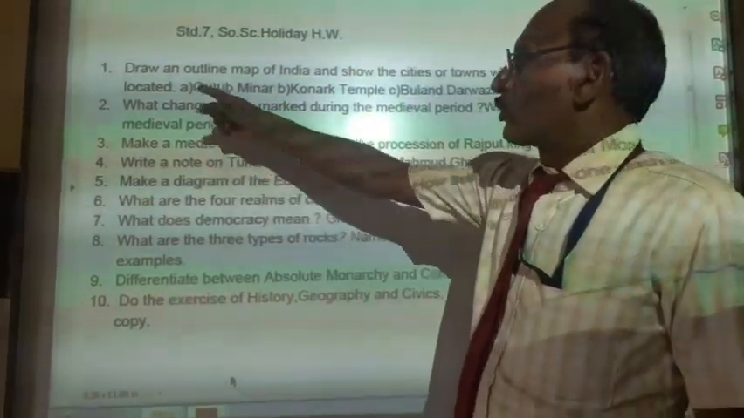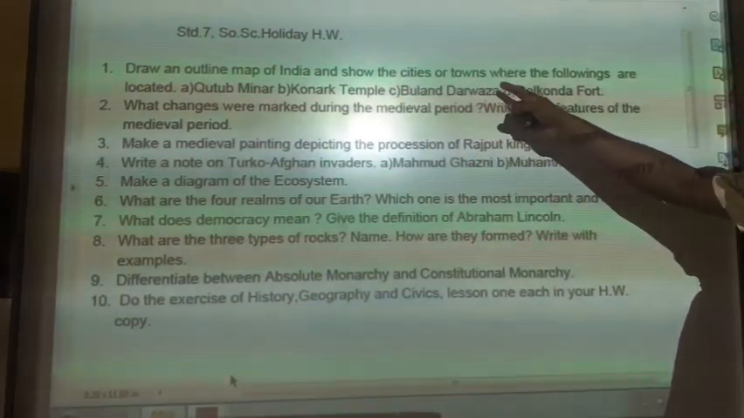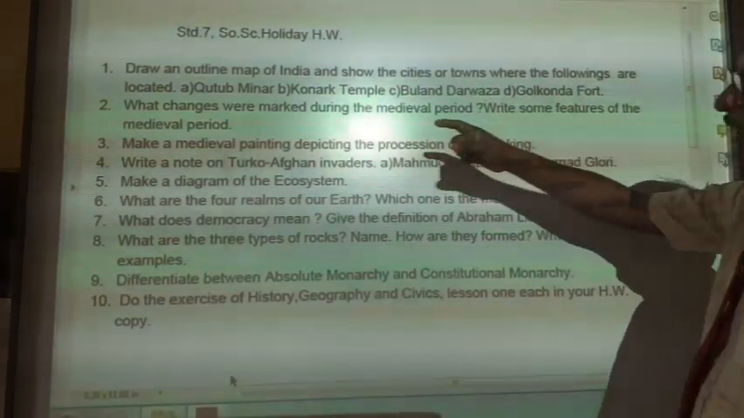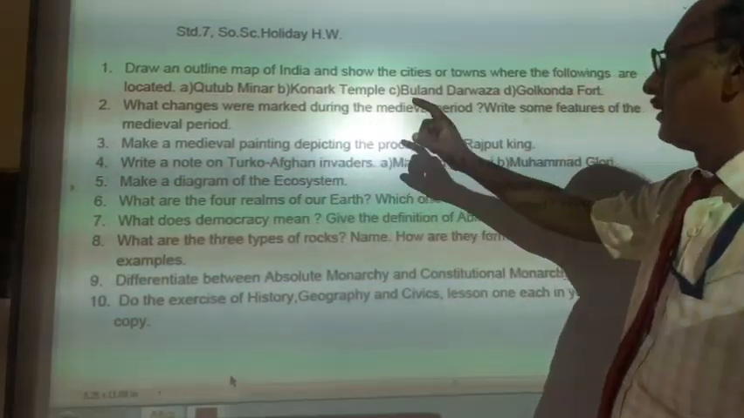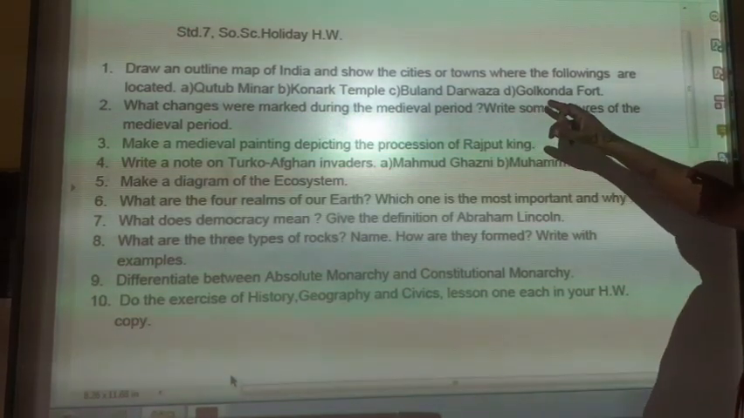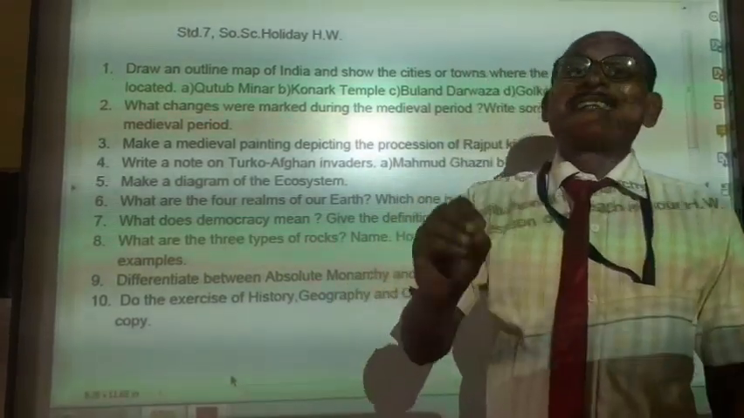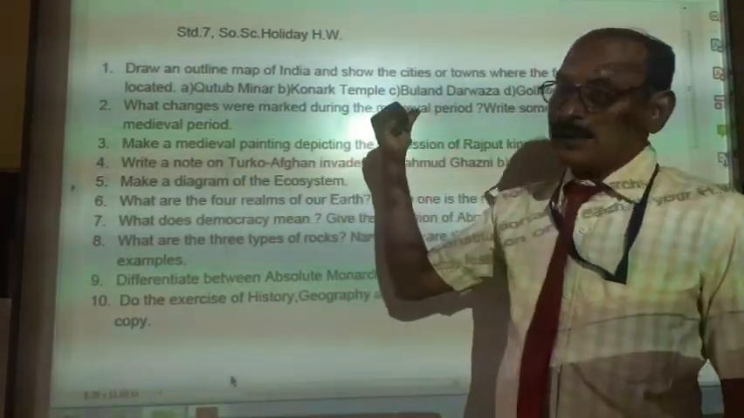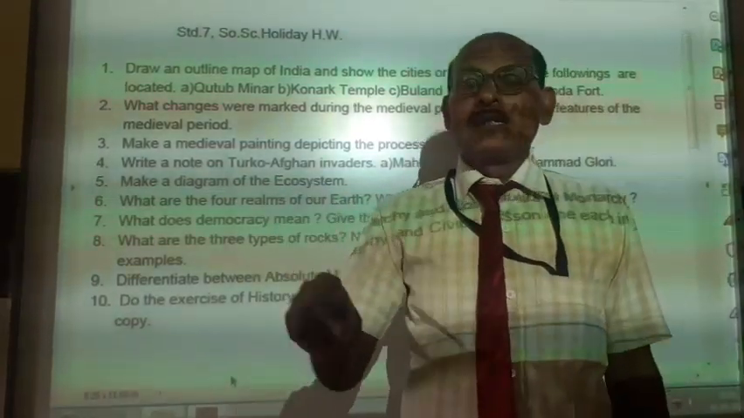First question, draw an outline map of India and show the cities or towns where the following are located. First, Qutub Minar. Second, Konark Temple. C. Buland Darwaja, and D. Golconda Fort. So you have to locate the cities where these monuments are located. You have to locate those cities.